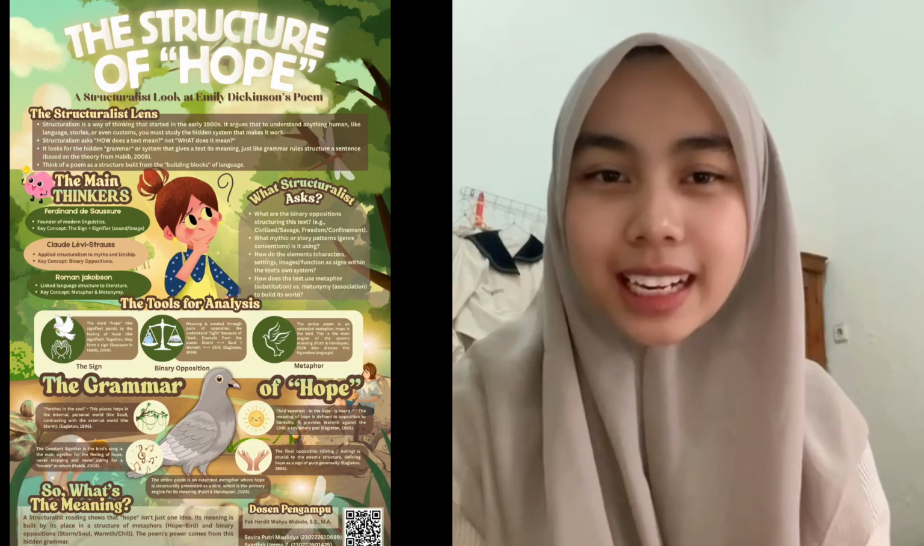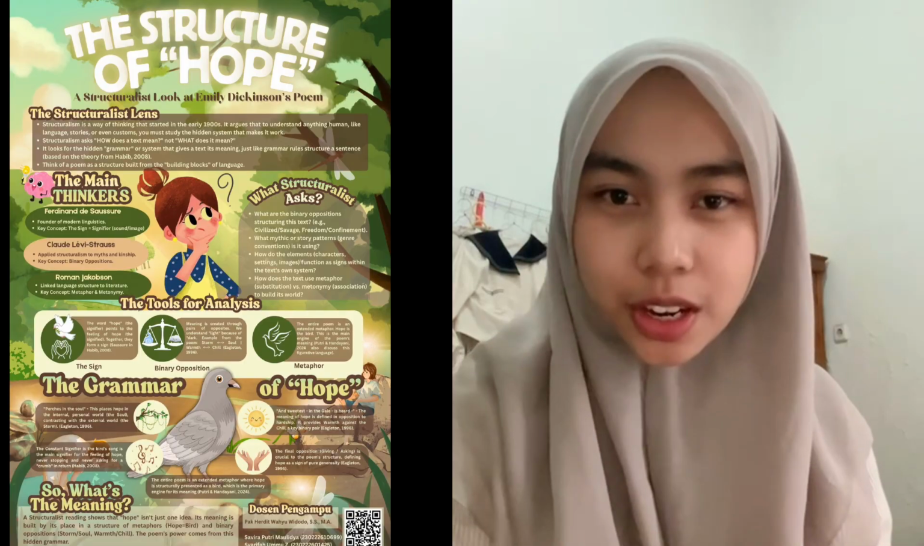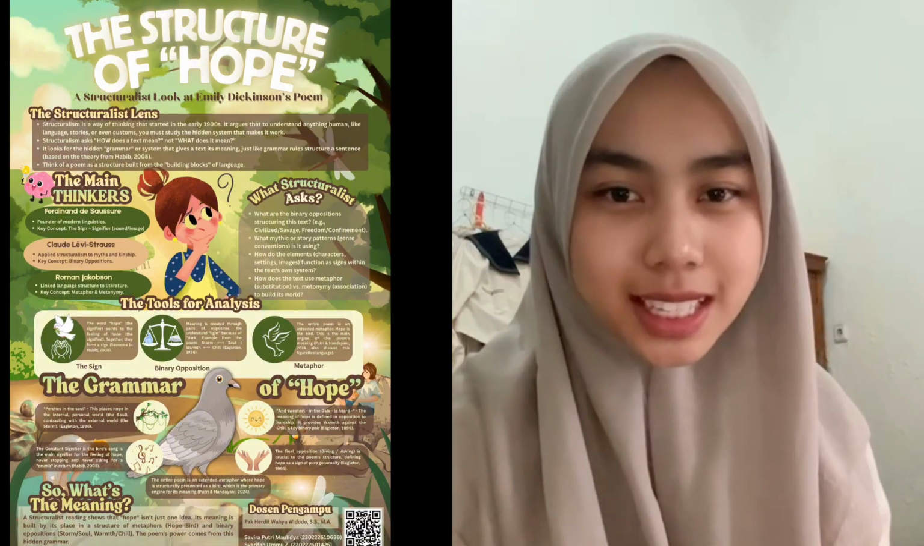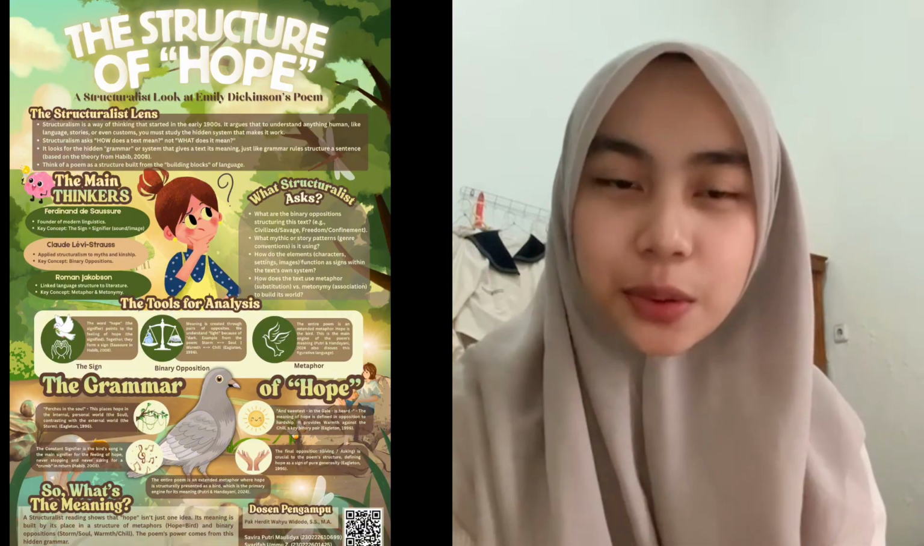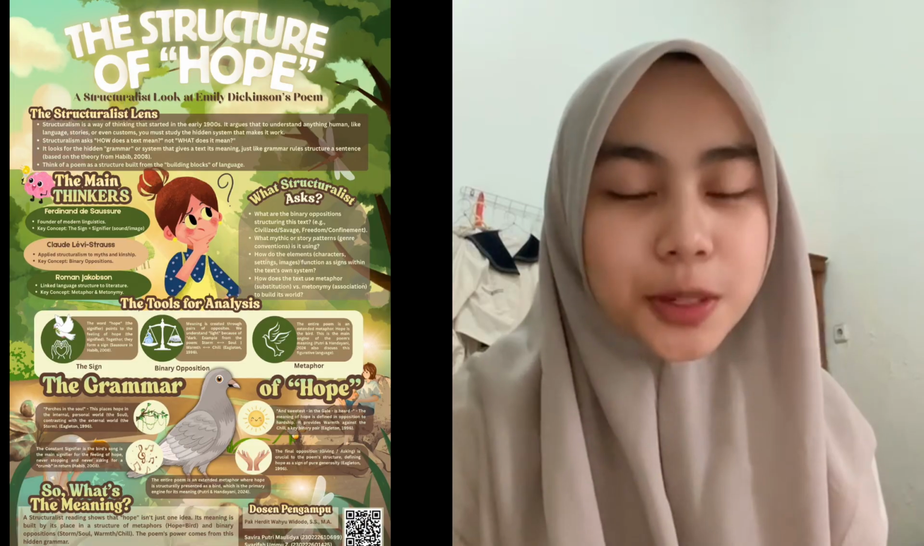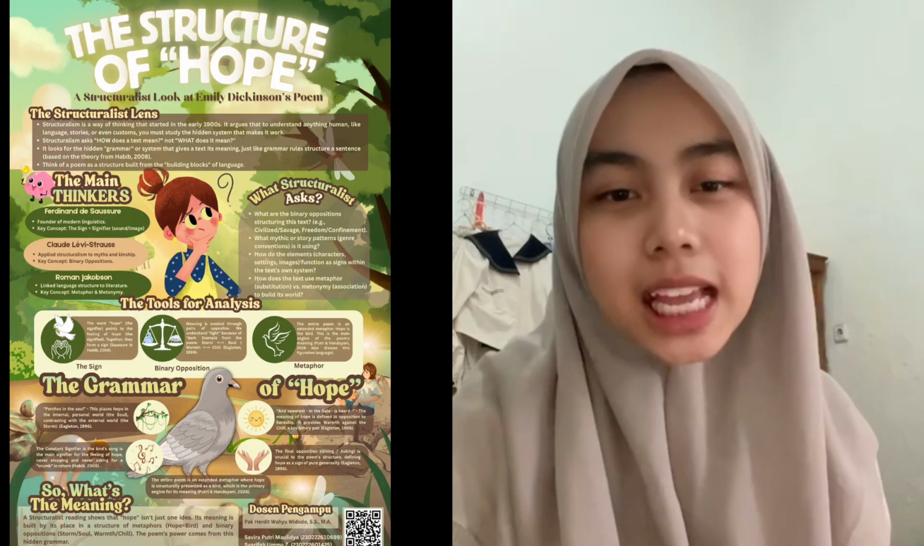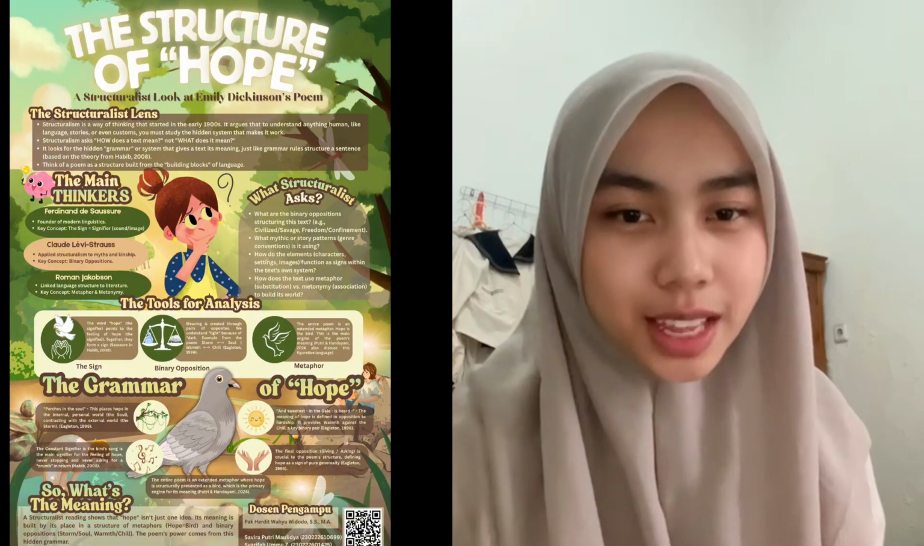Today we will present an infographic titled The Structure of Hope, which uses structuralism to analyze Emily Dickinson's poem, Hope is a Thing with Feathers. In this presentation, we will explain the key ideas of structuralism, introduce the main thinkers, and show how these tools help us understand the poem as a meaningful structure.